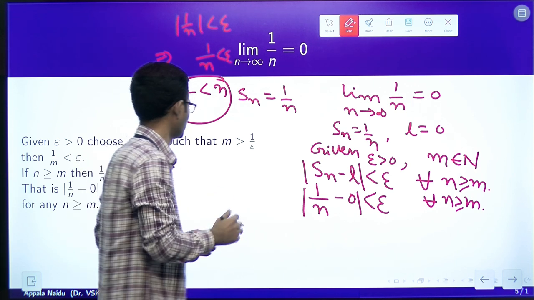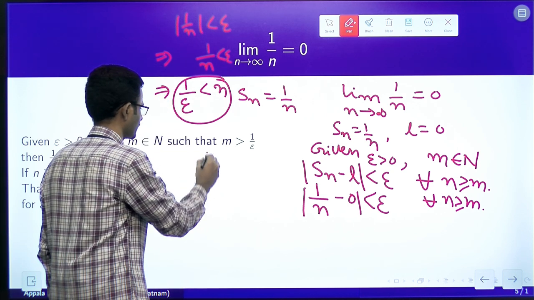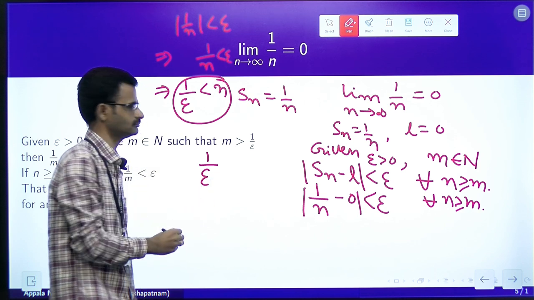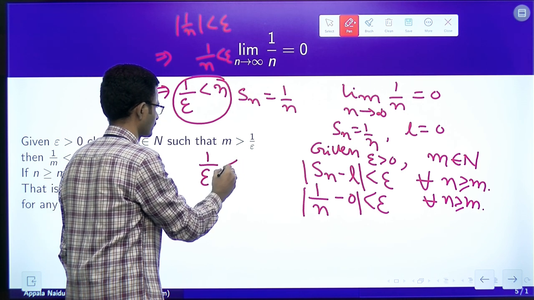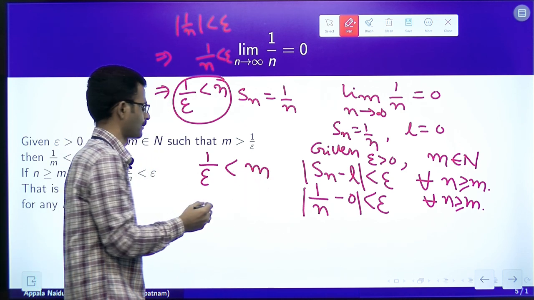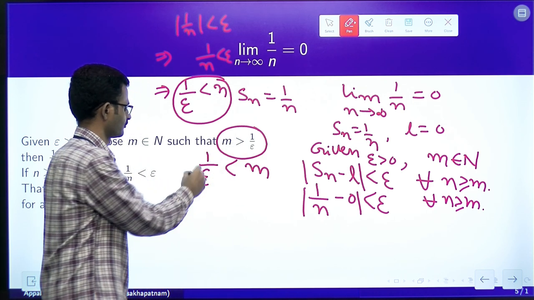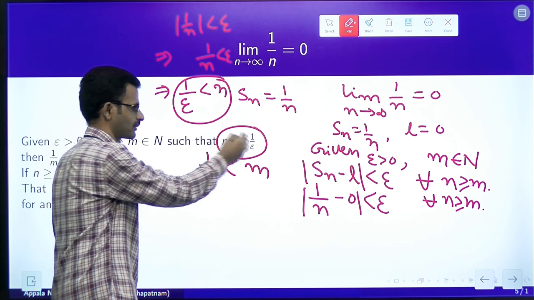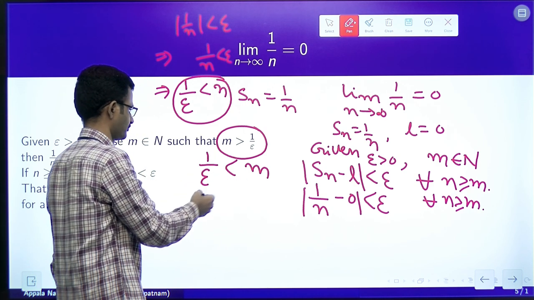Using that criteria, if we choose a natural number greater than 1 by epsilon, what is going to happen? Let us see. So, that is what I have mentioned here. Both are the same, m greater than 1 by epsilon or 1 by epsilon is less than m.